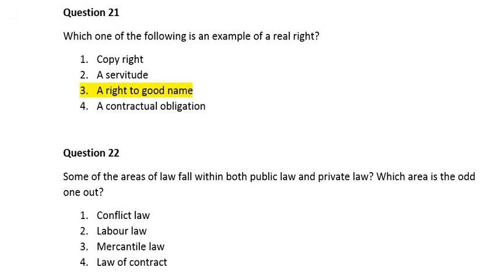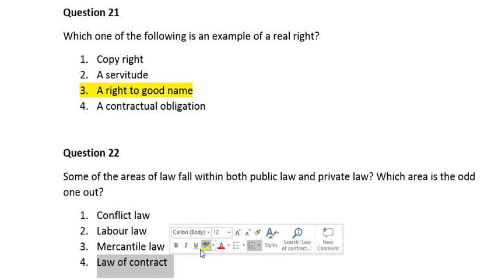Question 22. Some of the areas of law falls within both public law and private law. Which area is odd one out? The correct answer is number 4, which is the law of contract.